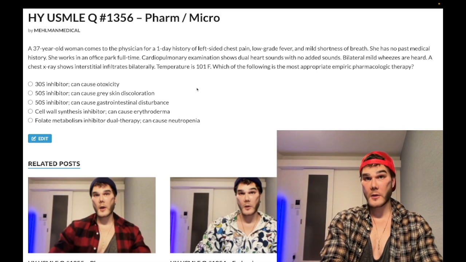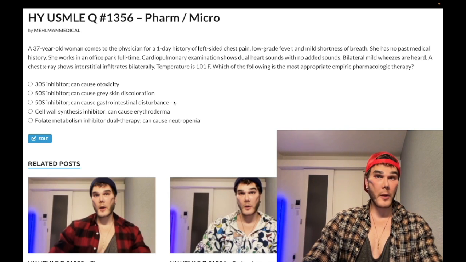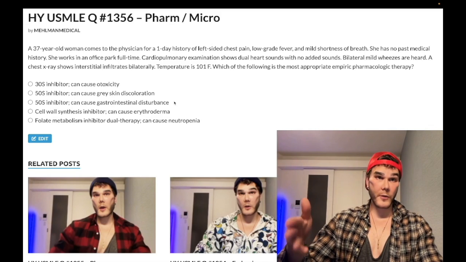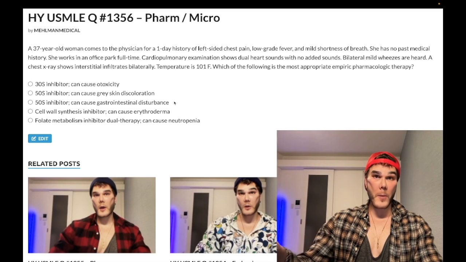Wrong answer. Choice C, 50S inhibitor can cause GI disturbance. Correct answer. This refers to azithromycin. So we use azithro for community-acquired empiric treatment for pneumonia. It covers the atypicals like mycoplasma, Legionella, chlamydia, even chlamydia urethritis. It's different, that's chlamydia trachomatis, but you can use it for chlamydia pneumoniae as well. And also, it covers strep pneumo, even though that's lobar and we don't expect it here. Even if it were lobar, we would still use azithromycin first line.